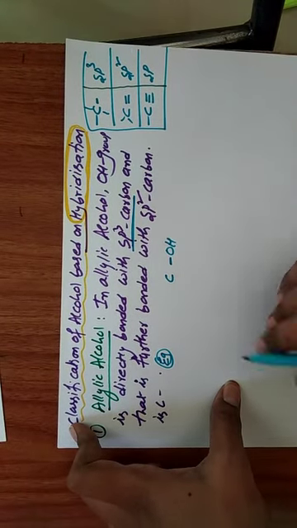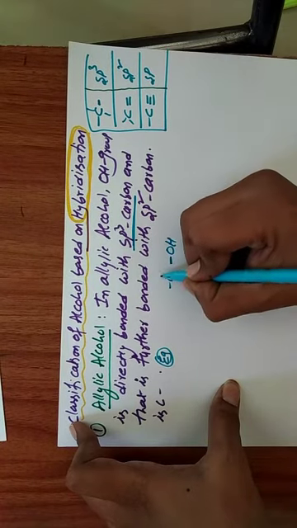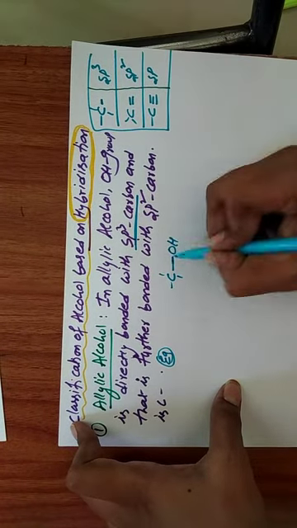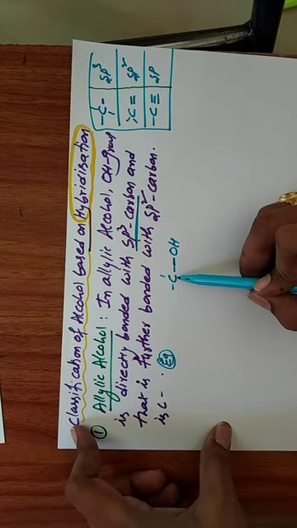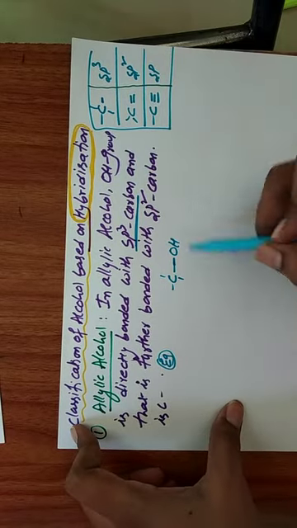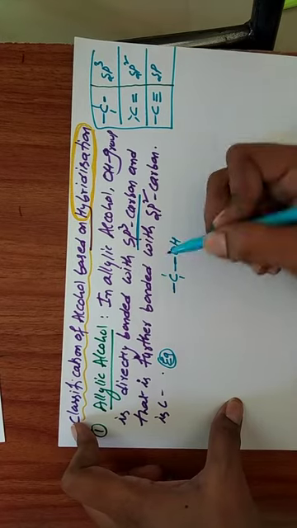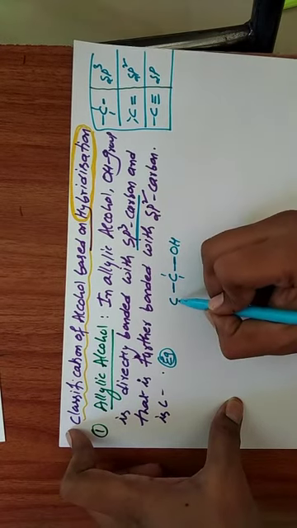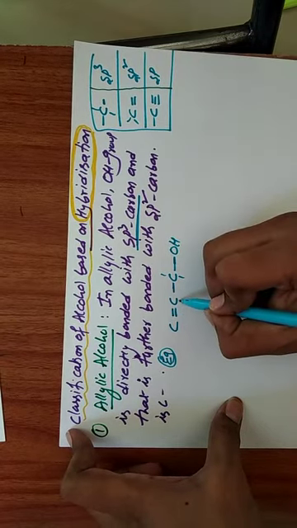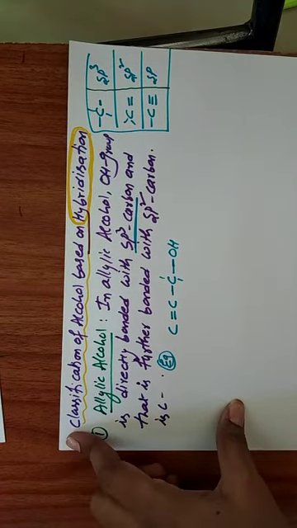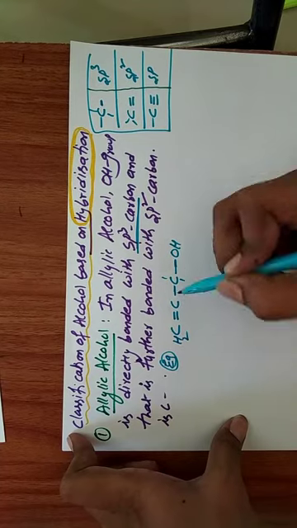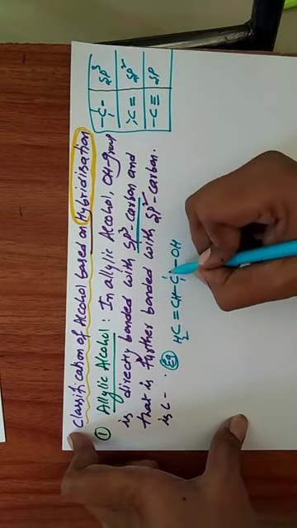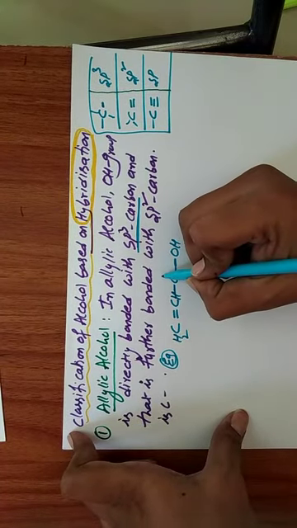And that sp3 carbon is further bonded with an sp2 carbon. This is the sp2 carbon. So here is CH2, here one CH, here one hydrogen atom, and here also one hydrogen.